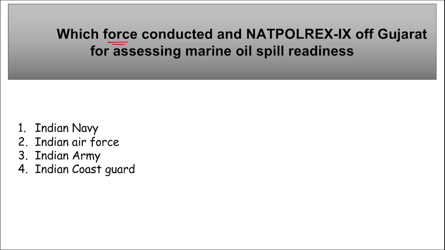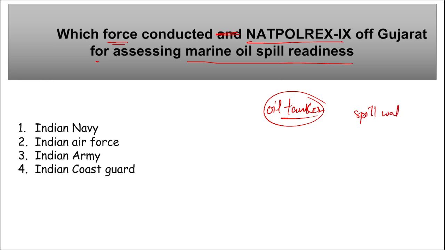Next question. Which force conducted Net Polrex 9 off the Gujarat coast for assessing marine oil spill readiness? We know that big oil tankers are carried by ships, and when they spill in water, it can be very dangerous, right? It will be very dangerous for the biodiversity in that area. There will be many reasons for that. One of the reasons is that oil floats on the surface of the water because of its low density, and then the sunlight won't be able to penetrate under it.